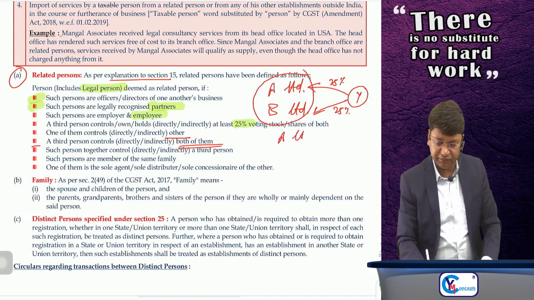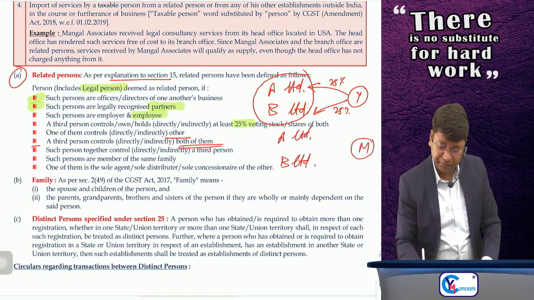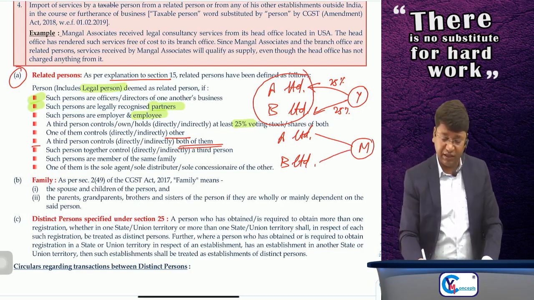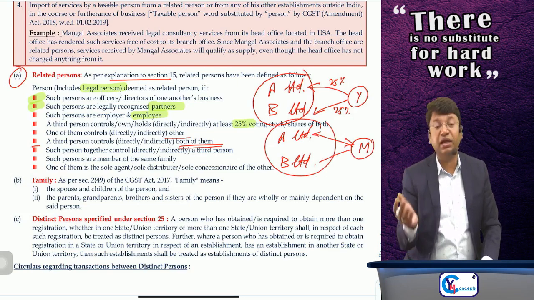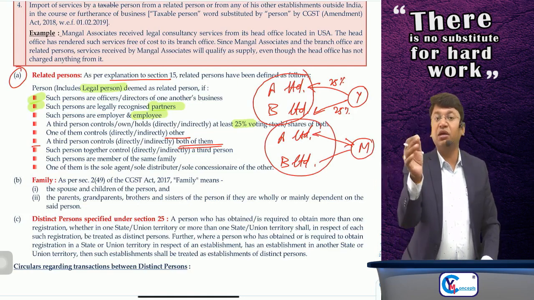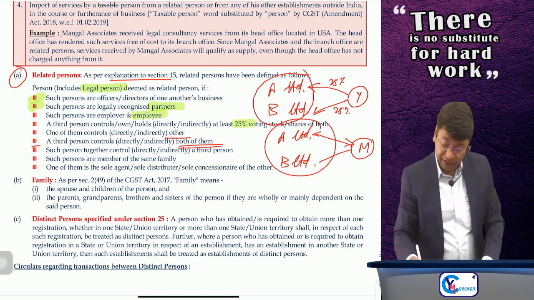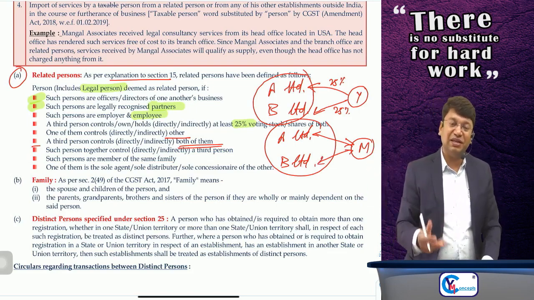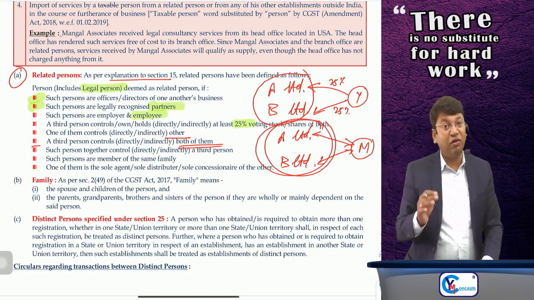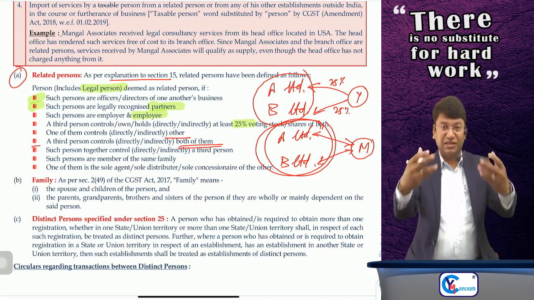Then, if a third person controls directly or indirectly both of them. Suppose A Limited and B Limited and Mr. M is controlling both of them. Then A and B both will be related. Obviously, A and M are related because M is controlling A. M and B are related because M is controlling B. But A and B will also be related persons, a kind of sister concerns.